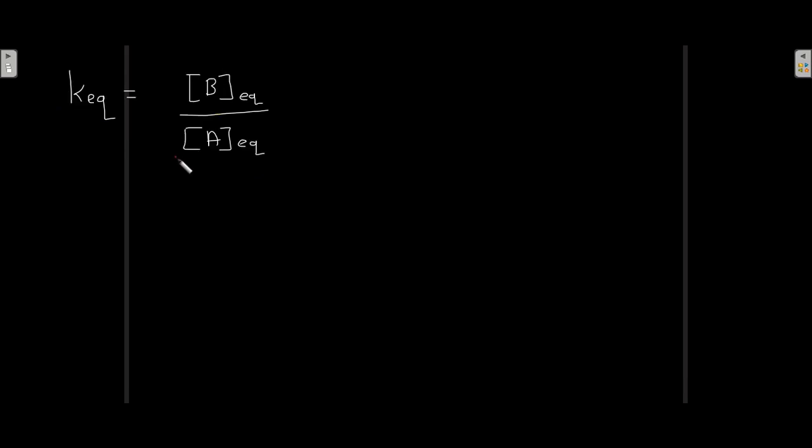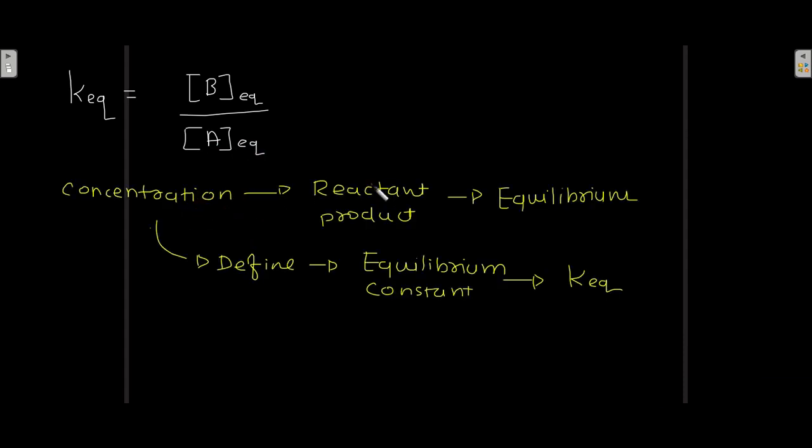So equilibrium constant is equal to concentration of B at equilibrium divided by concentration of A at equilibrium. Now the concentration of reactants and concentration of products at equilibrium define the equilibrium constant KEQ. Equilibrium constant is defined by the concentration of reactant and product at the equilibrium.